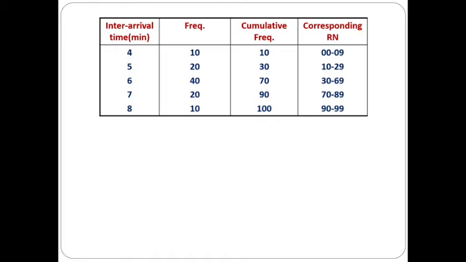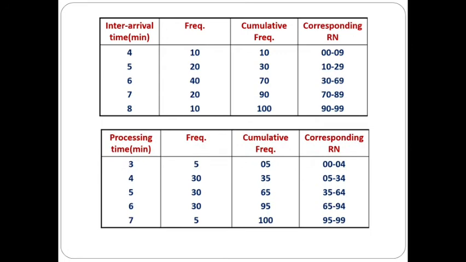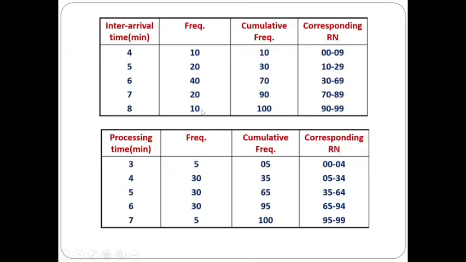In the same way, we have to calculate the cumulative frequency and take the corresponding random number interval for the processing time. The processing time in minutes is given, and the frequency is also given. First we calculate the cumulative frequency: 5, plus 30 is 35, plus 30 is 65, plus 30 is 95, plus 5 is 100.